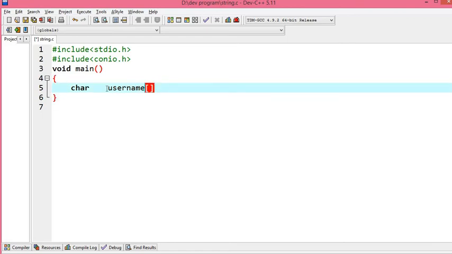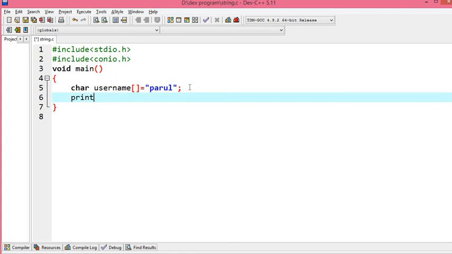Now you can see I have not mentioned the size. Is it okay? Absolutely not. If I don't want to mention the size, then I have to initialize it over here, for example, let's say Parul. Now it is okay.